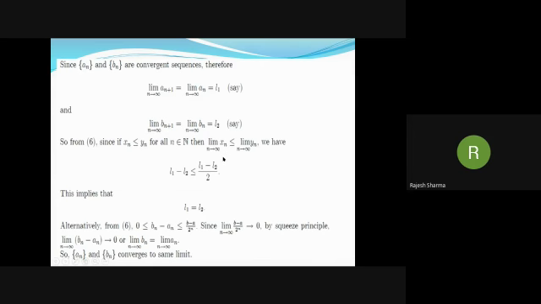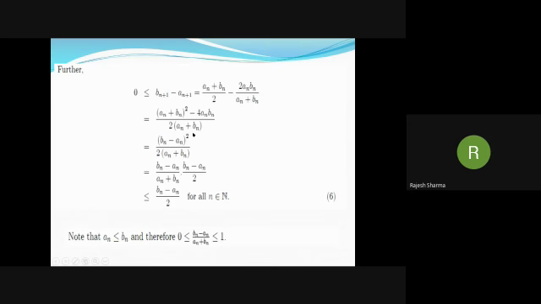So from the relation Bn+1 minus An+1 less than or equal to (Bn minus An)/2, we have L2 minus L1 less than or equal to (L2 minus L1)/2. And this is possible only when L1 minus L2 is 0. So we have L1 is equal to L2. That is, An and Bn converge to the same limit.